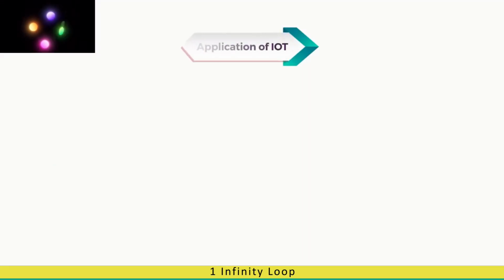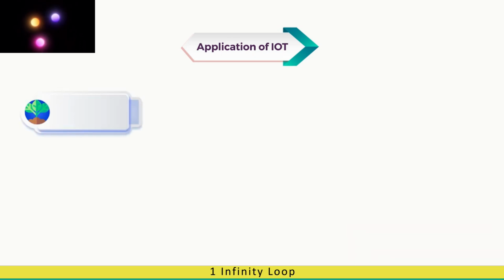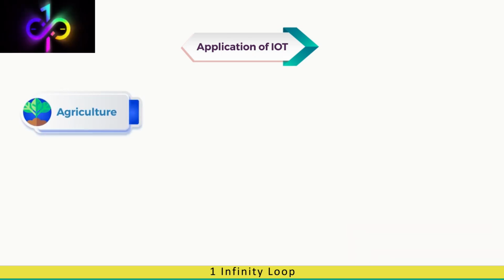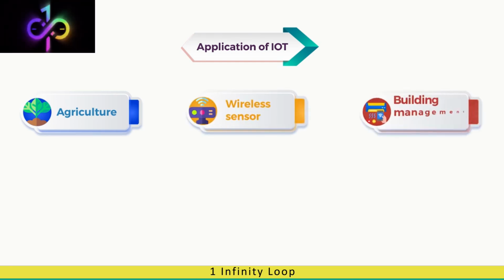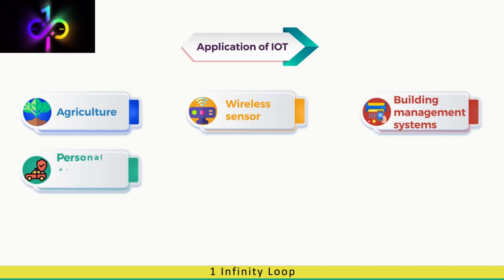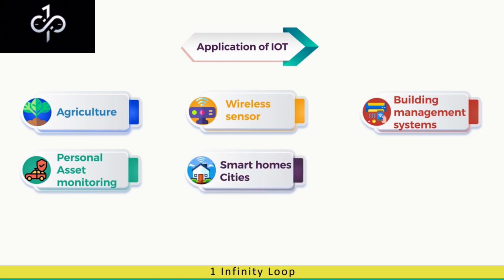Application of IoT. The application of IoT can be seen in multiple fields. Some of them are: first, agriculture, for measuring soil and environmental condition. Second, wireless sensor networks. Third, building management systems, for example, AC control, power control, etc. Fourth, personal asset monitoring or management, for example, vehicle status, etc. Fifth, in building smart homes and cities.